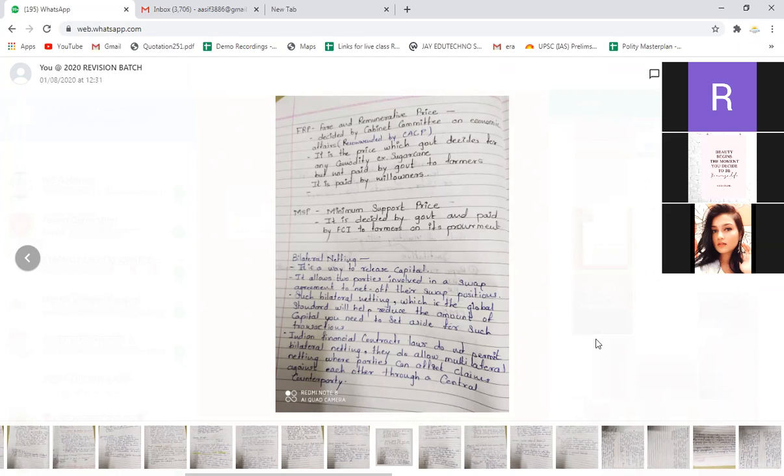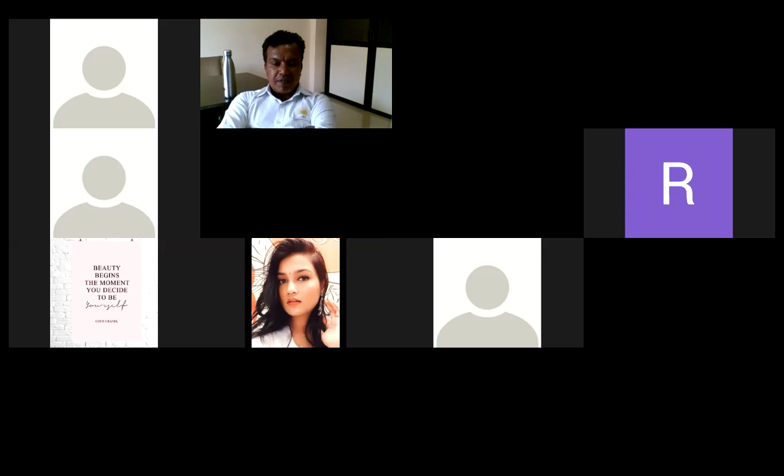Yes, Gitanjali, what do you think? In which situation can the procurement price be higher than the minimum support price? Inflation, sir. Inflation. So what leads to inflation? Less production and higher demand.